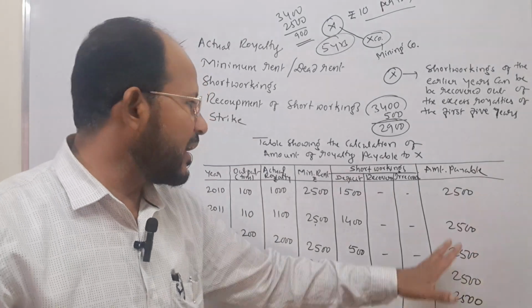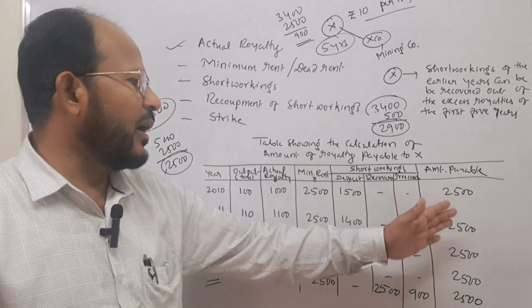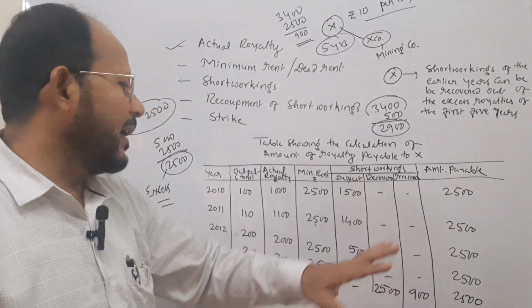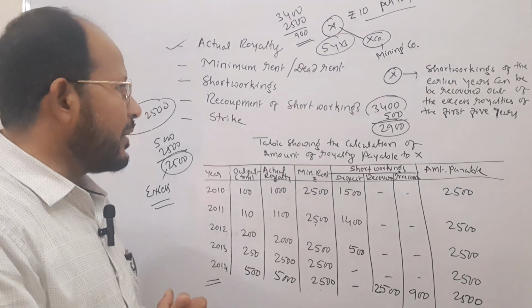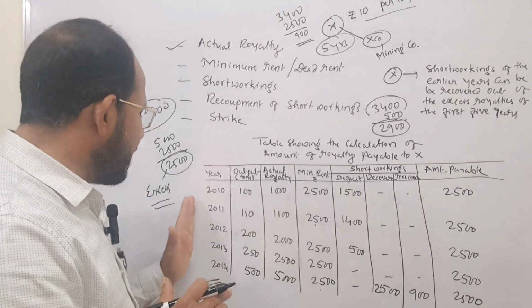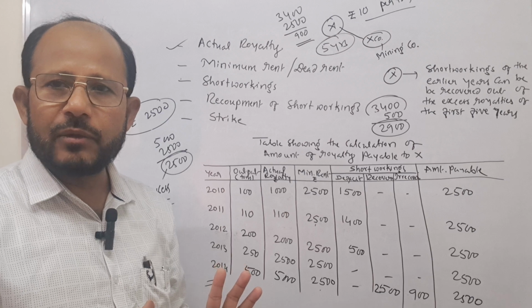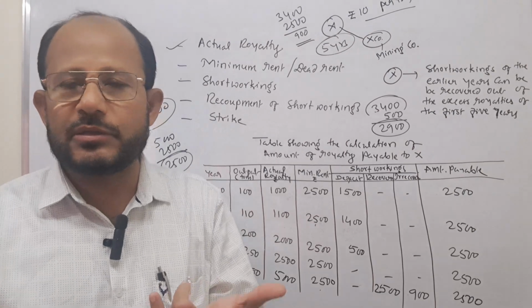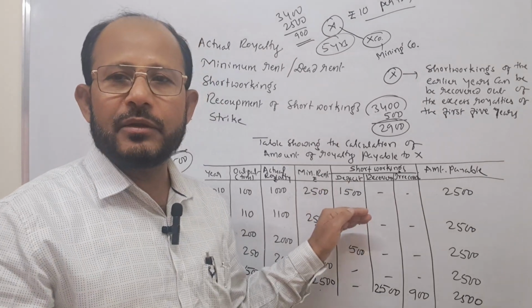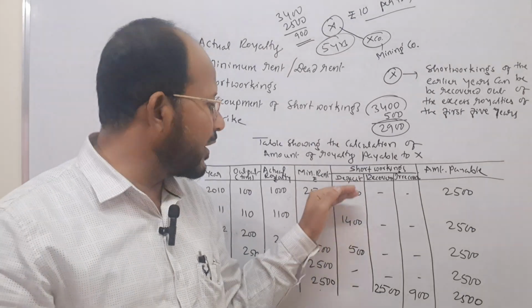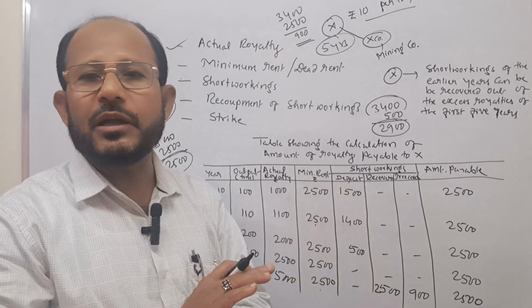This is the way. See, here in this example 2500 is coming, but in other examples we may get different figures. Try to understand. Here the owner may not give 5 years time for the recovery. Sometimes he may give only 2 years. Assume that during the first 2 years of the agreement, short workings are to be recovered.